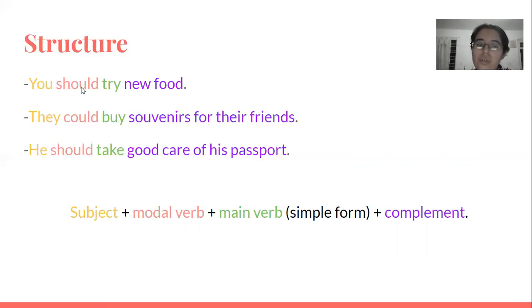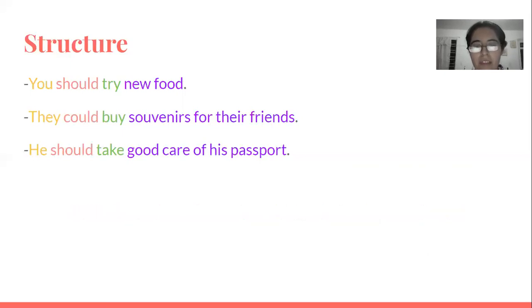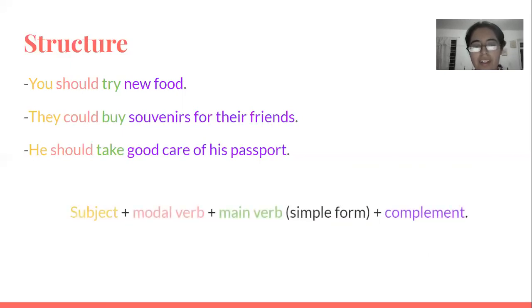You is the subject, should the modal verb, try the main verb in simple form, and new food is a complement. They could buy souvenirs for their friends: they is the subject, could the modal verb, buy the main verb, souvenirs for their friends the complement. So just like that, that's the structure that is used. I think we saw that already.